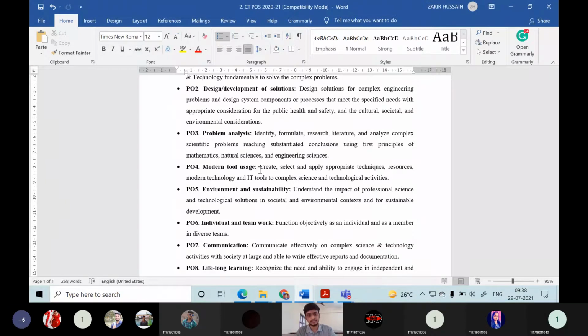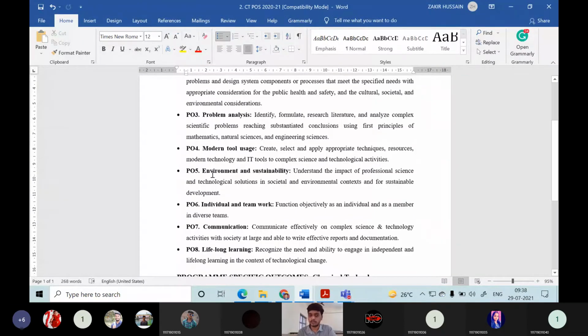We are trained in such a way that we are easily adaptable. Because of this, you too have to adopt modern available tools, so that your skills will be enhanced day to day. Then program outcome 5 is environment and sustainability.